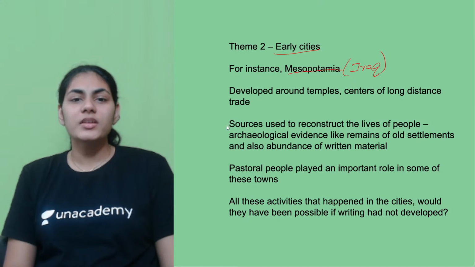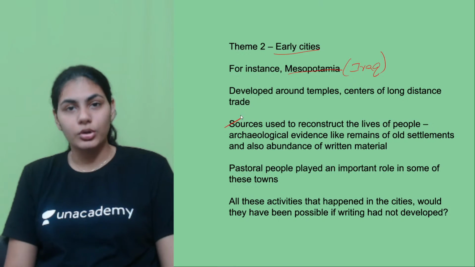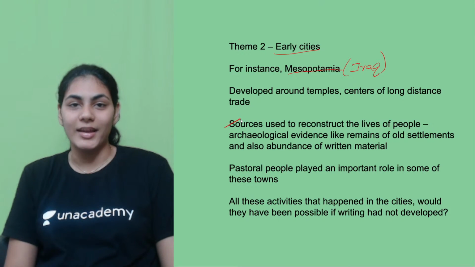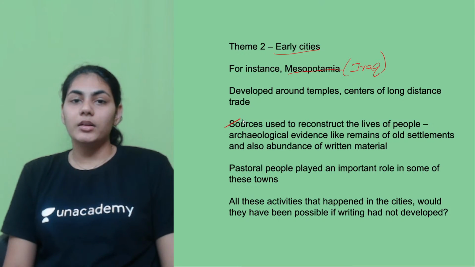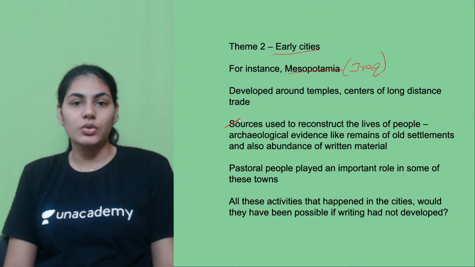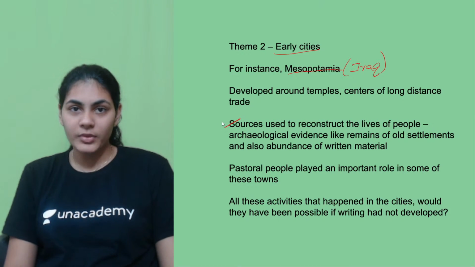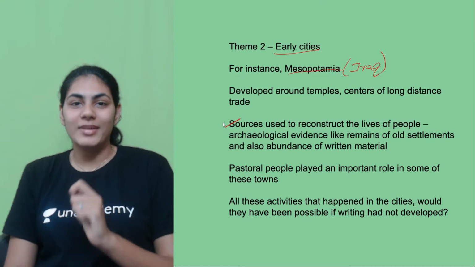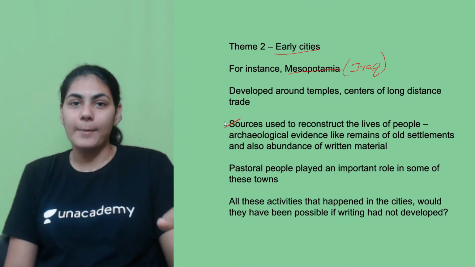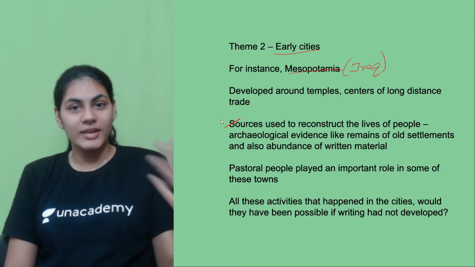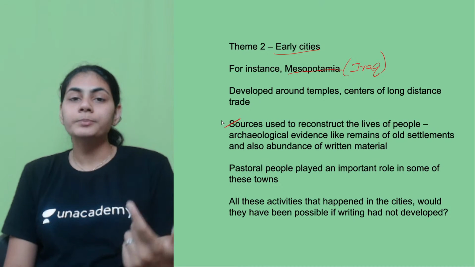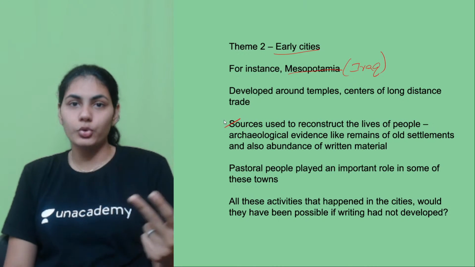So what are the sources we have to talk about people belonging to that era, right? Generally, with sources in history, again guys, the point I'm going to make right now is universally applicable to any era in history, so please remember it. Usually the sources are of two types.